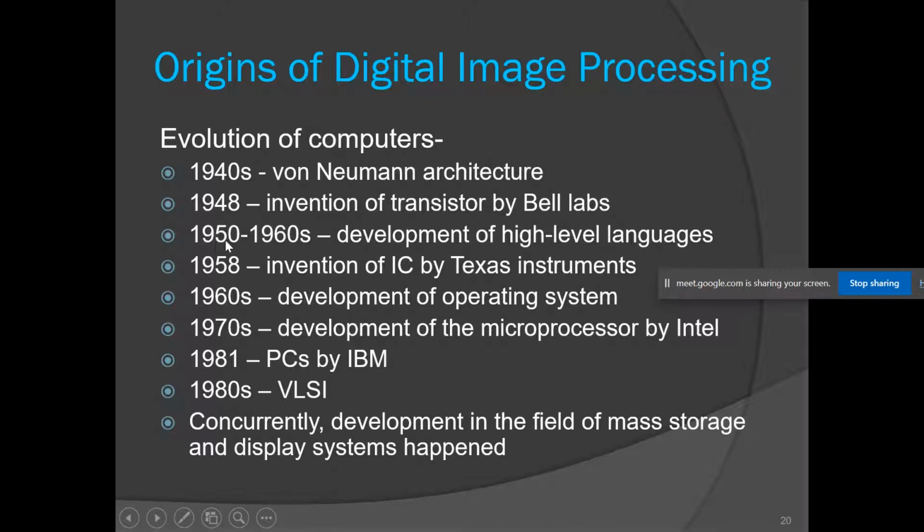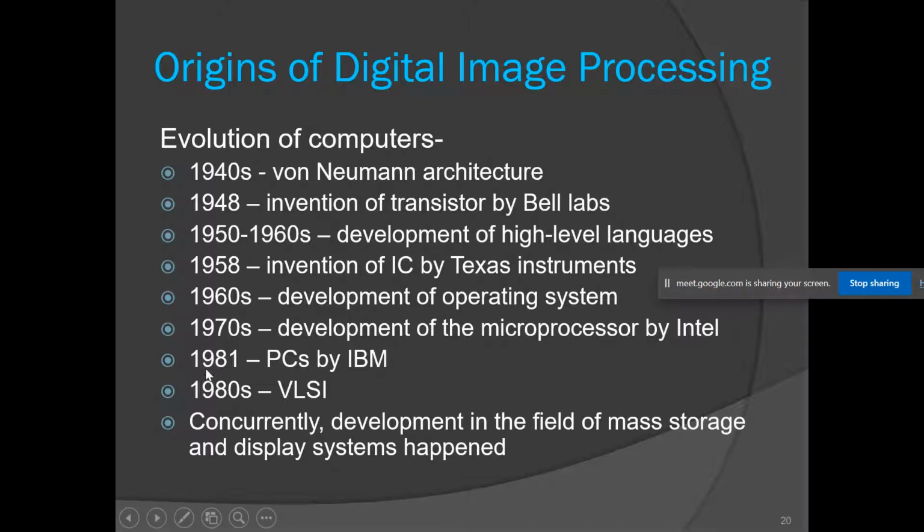Then in the year 1948 we saw the invention of the transistor by Bell Labs. During the 1950s and 1960s many high level languages were developed, for example COBOL and Fortran. In 1958, we saw the invention of integrated circuits by Texas Instruments. In the 1960s, operating systems were developed. In the 1970s, Intel proposed the microprocessor, and it was the first chip to have CPU, memory, and input-output control units on the same chip.